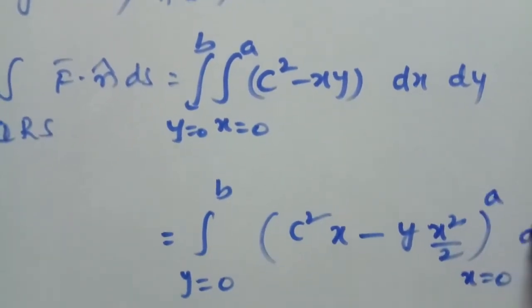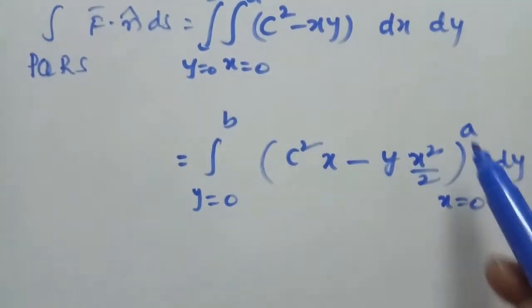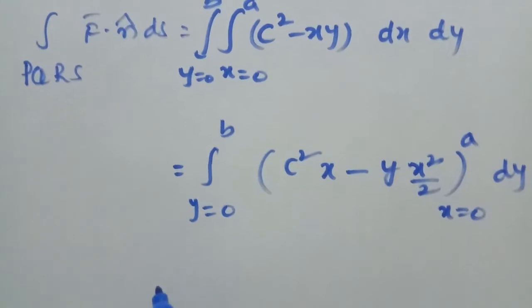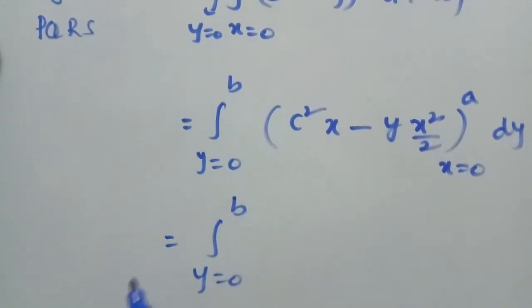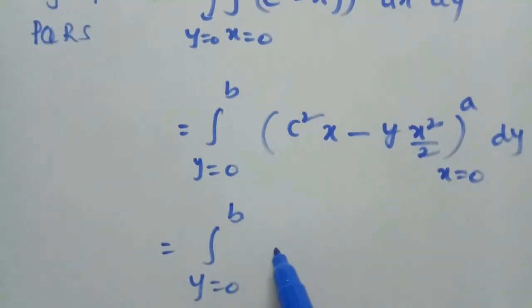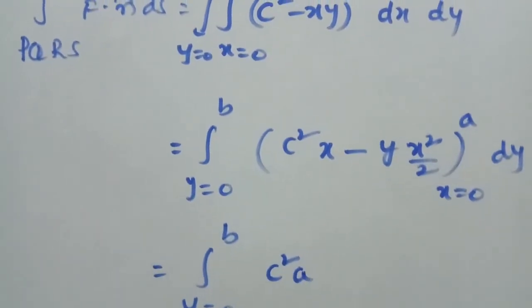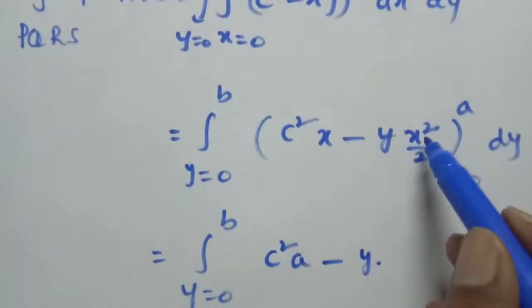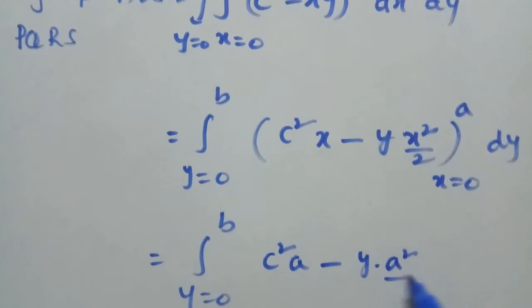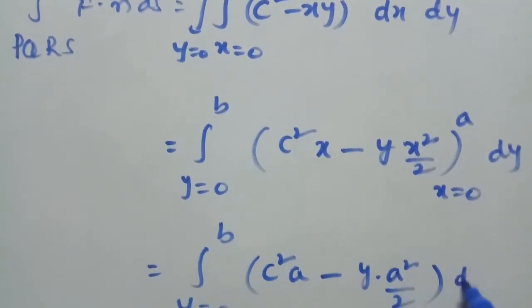Now upper limit minus lower limit: c square into upper limit a minus lower limit 0, minus y into upper limit a square by 2 minus lower limit 0, into dy.